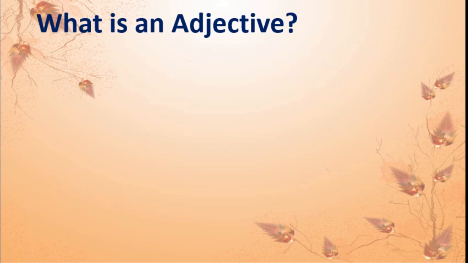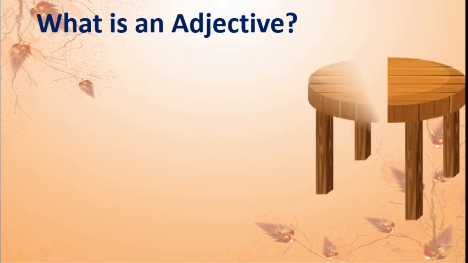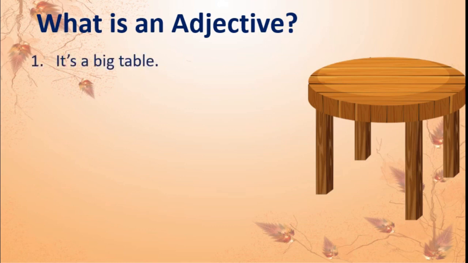Then it will become clear for us. We will take one object. This is an object. You know, this is a table. We use this table to have coffee and all that. Correct? Now we will write some sentences and we will use an adjective in each sentence. We will start.